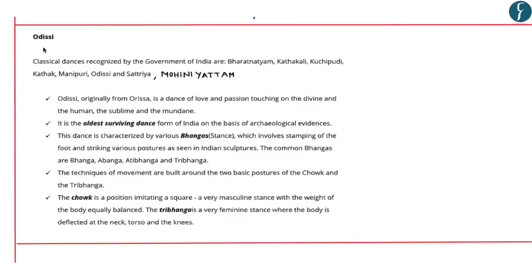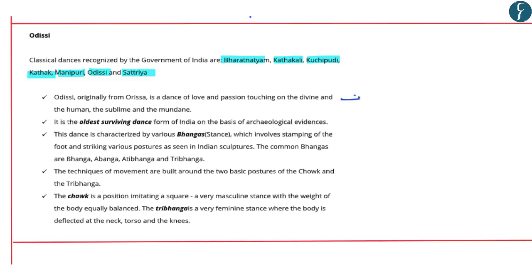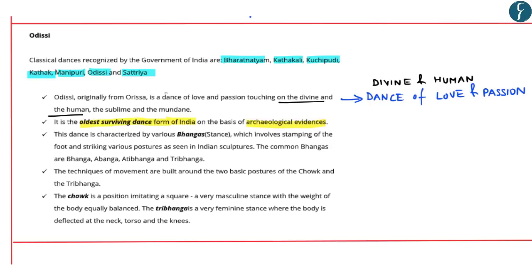Now, moving on with respect to Odissi, it says classical dances recognized by the Government of India are Bharatnatyam, Kathakali, Kuchipudi, Kathak, Manipuri, Odissi, Satariya, as well as Mohiniyattam. Odissi represents the dance of love and passion and touches both the divine as well as the human. It further highlights that Odissi is one of the oldest surviving dance forms of India on the basis of certain archaeological evidences. This dance is characterized by various bhangas or stans.